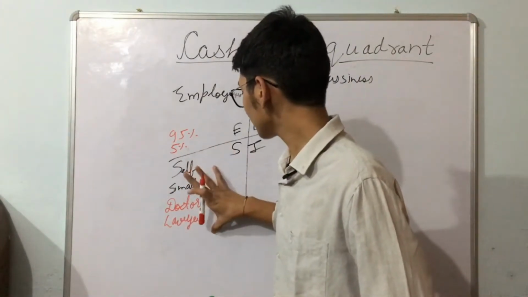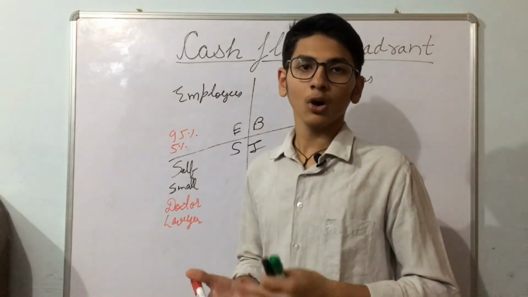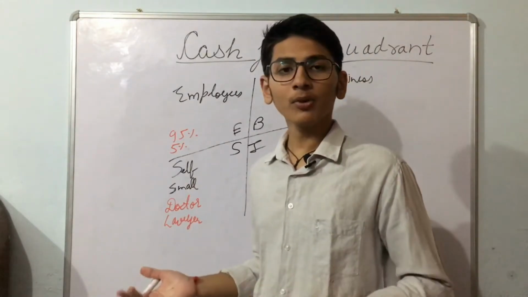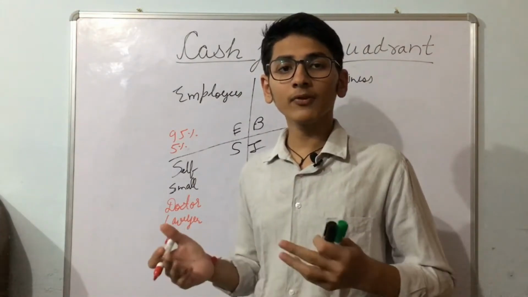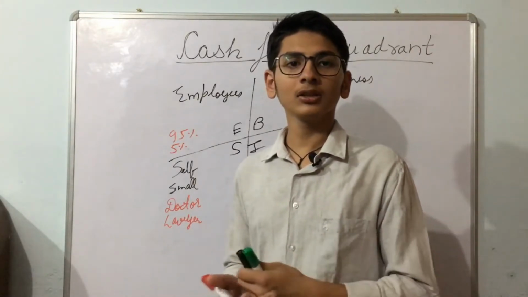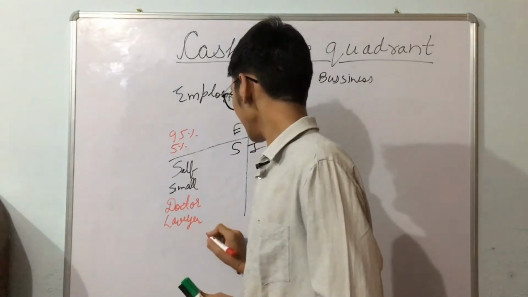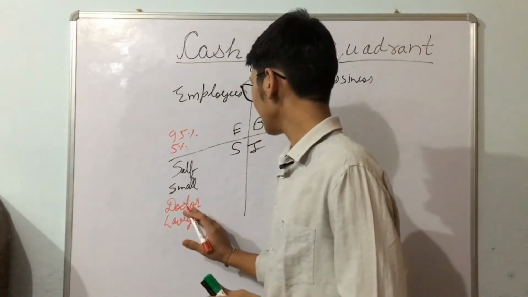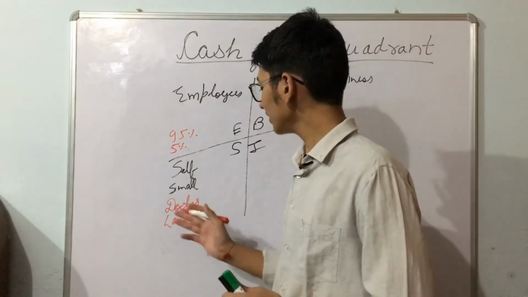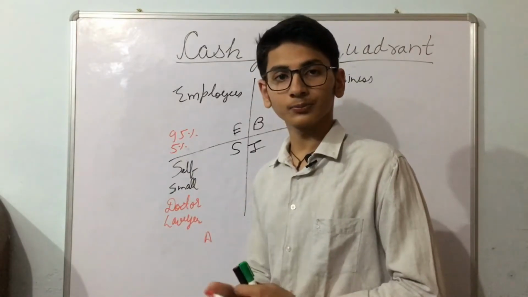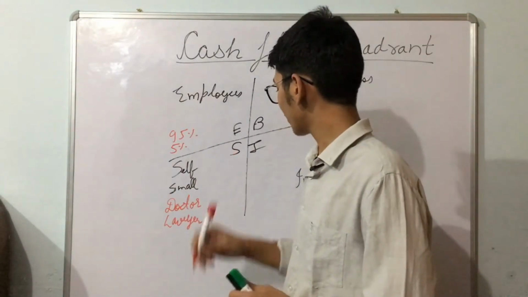The person sells their services or product to earn money. But the problem with this quadrant is: if they get sick for a month, how will they earn? Let's take an example. Person A is a lawyer and he gets a fever. How will he earn for these days? That's the problem with Quadrant S.